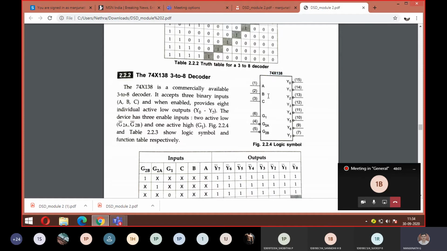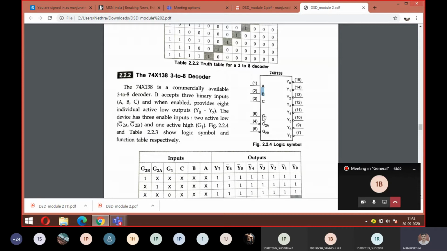Now look at the symbol here. Look at A, B, C, 3 inputs are there. That should be given to pin number 1, 2, 3. And you can see something called G1, G2 and G3. So this is called your enable pin.